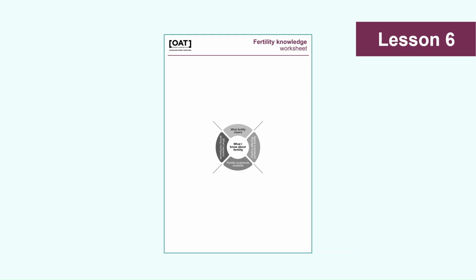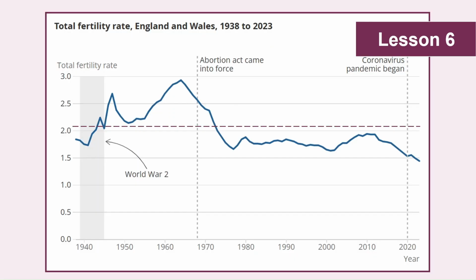If you didn't spot it, the 9-letter word was fertility, and this knowledge worksheet here acts as a baseline task in that pupils are asked to write down their understanding of each of the 4 aspects of fertility listed, and then they can add information throughout the lesson in a pen of a different colour to show what they've taken in. The lesson explores some data related to fertility.